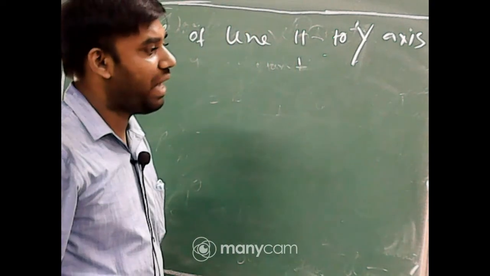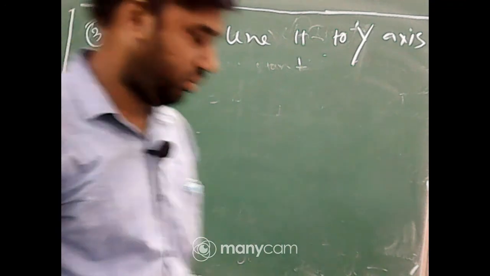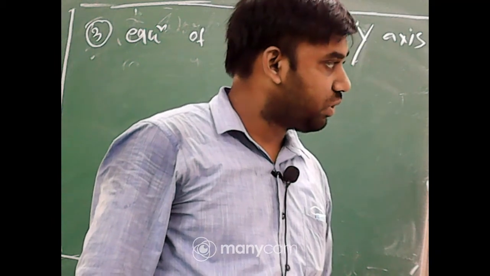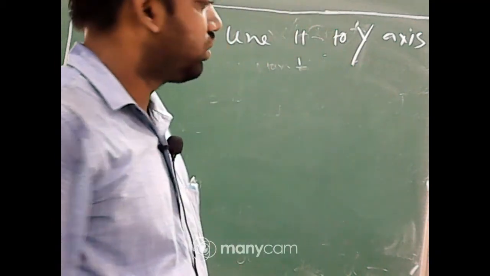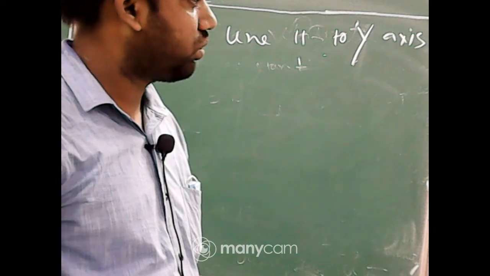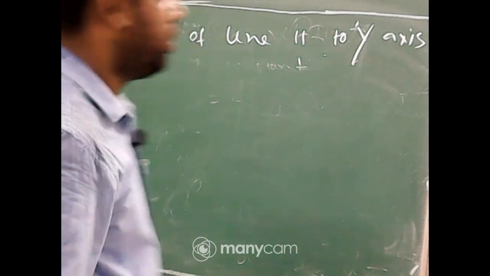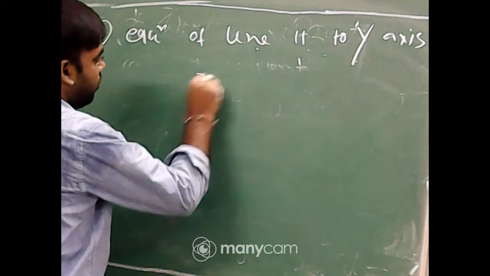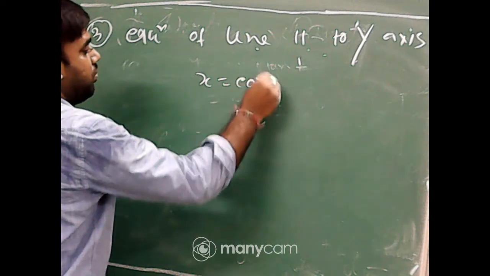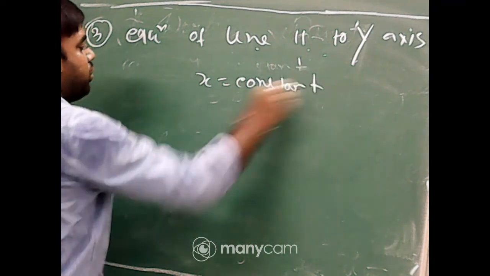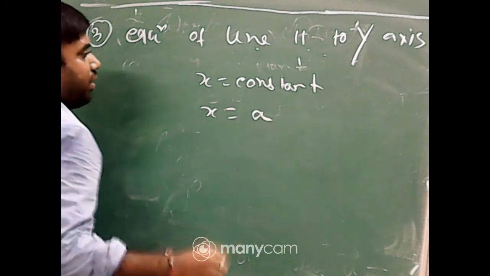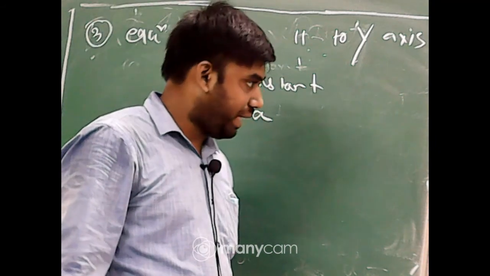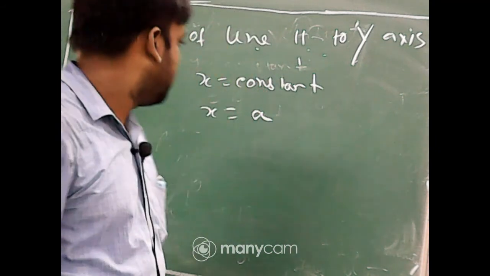The equation of a line which is parallel to y-axis is x equal to constant, that is x equal to a. X equal to a is the right answer.